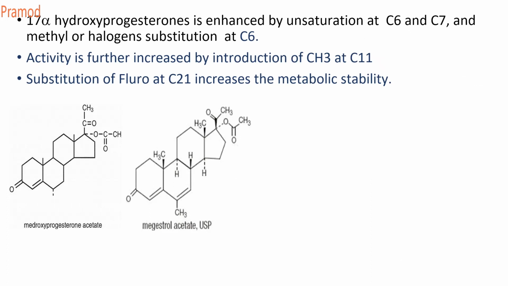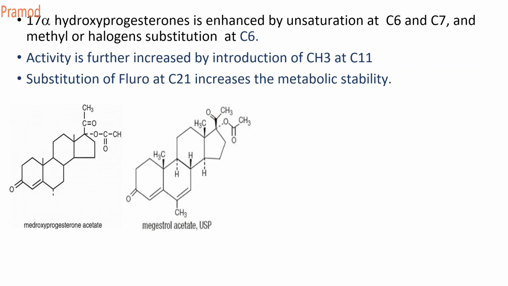17 alpha hydroxyprogesterone is enhanced by unsaturation at 6 and 7, and by a methyl or halogen at the 6th position. If there is a halogen or a methyl substitution at the 6th position, that enhances the activity. Unsaturation between the 6th and 7th positions also enhances the activity.